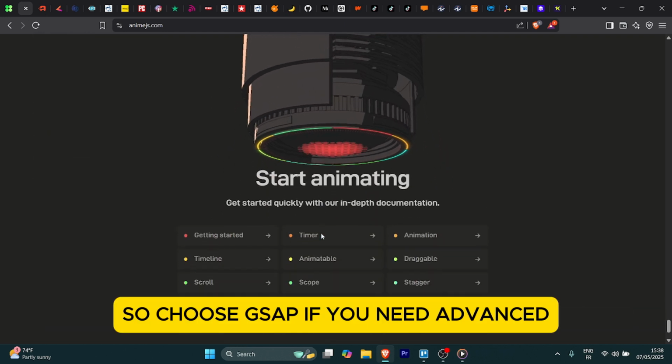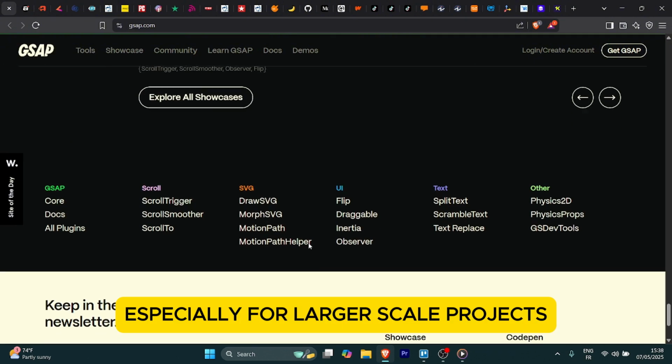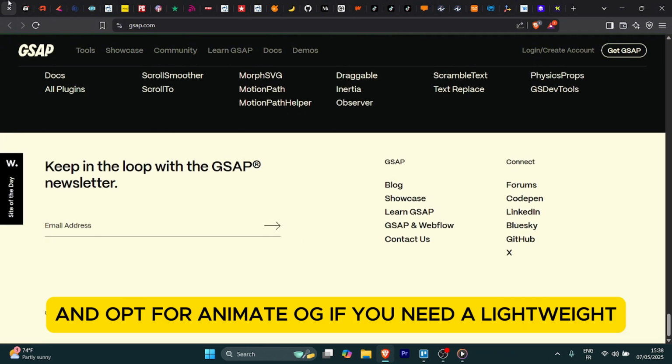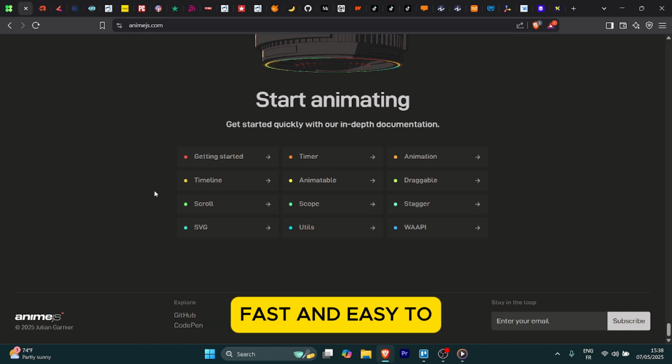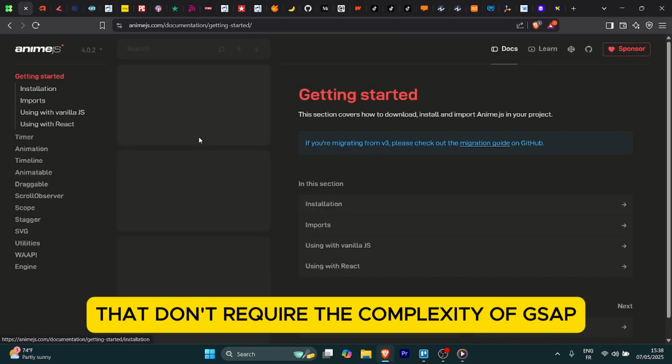So choose GSAP if you need advanced high-performance animations, especially for larger scale projects, and opt for Anime.js if you need a lightweight, fast, and easy-to-use solution for simple animations that don't require the complexity of GSAP.